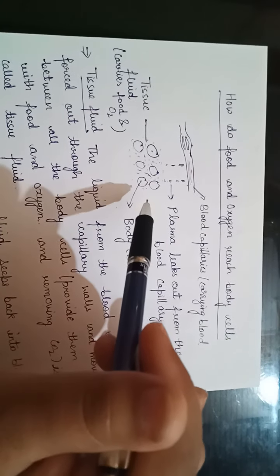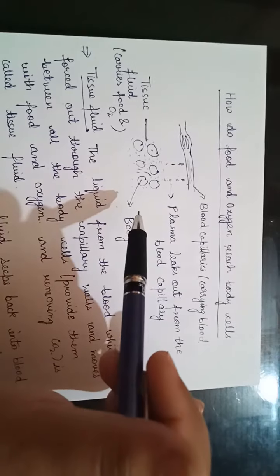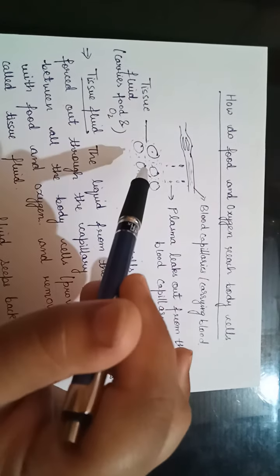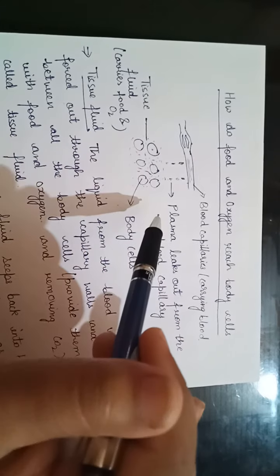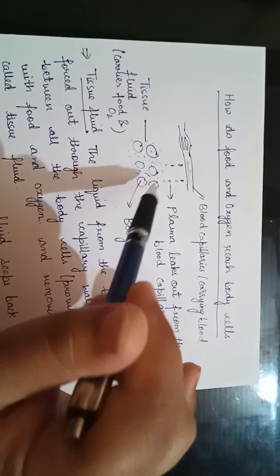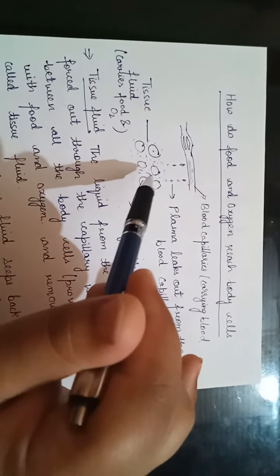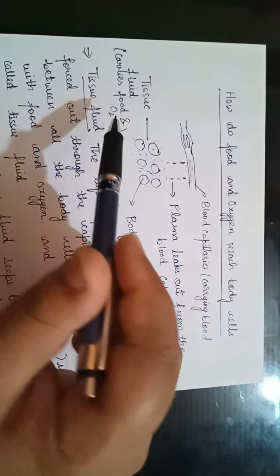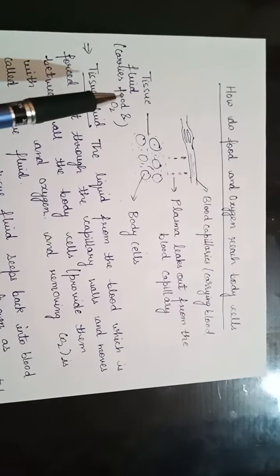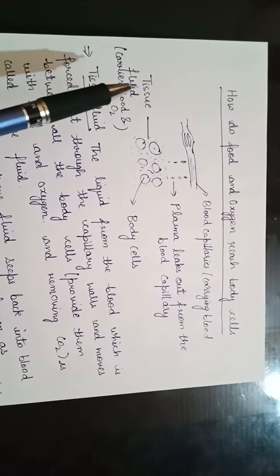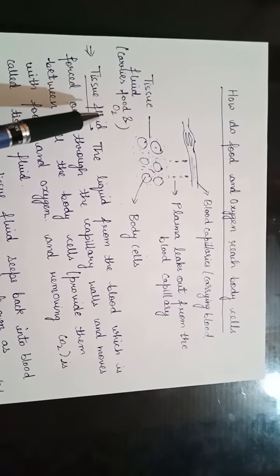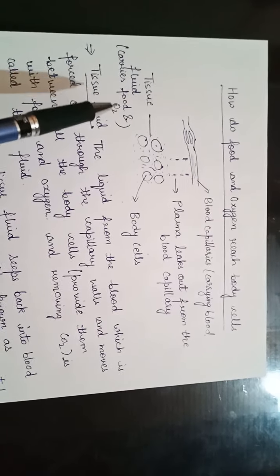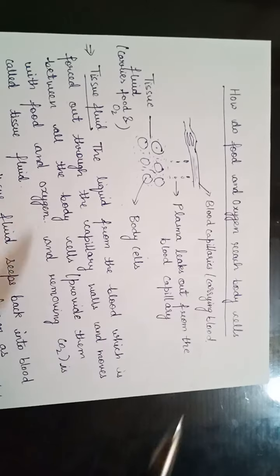It can be the body cells of the tissues or organs. So that's why this fluid, the plasma, the liquid which surrounds the blood capillary and is present in between the body cells, is now known as the tissue fluid. It is known as tissue fluid, and it carries the food and oxygen.